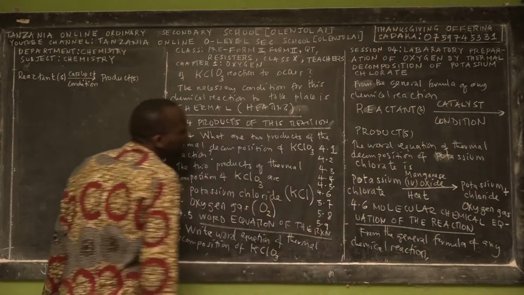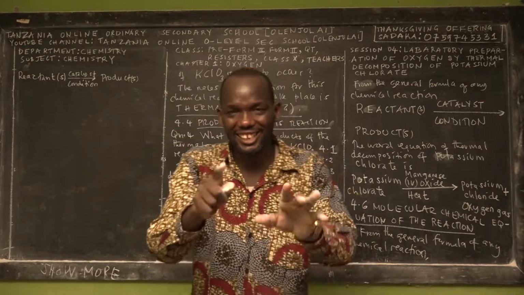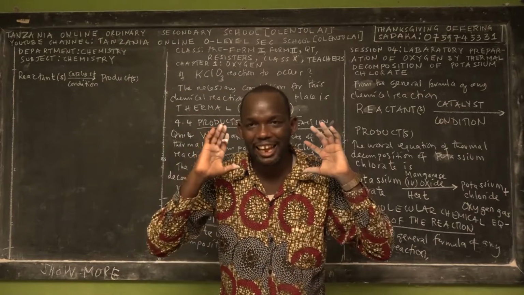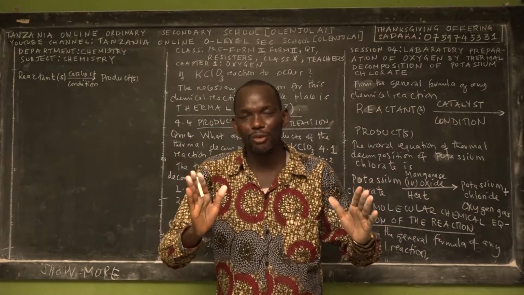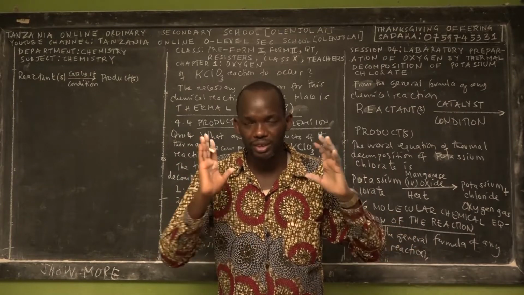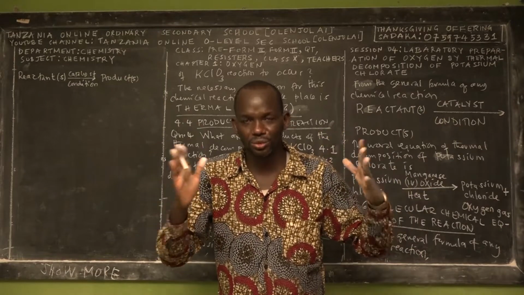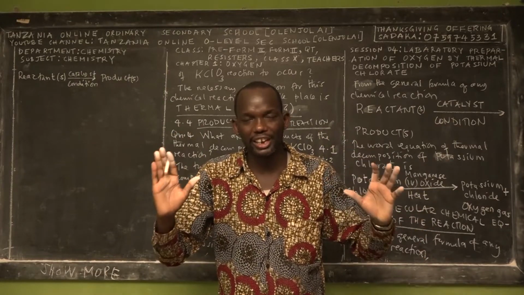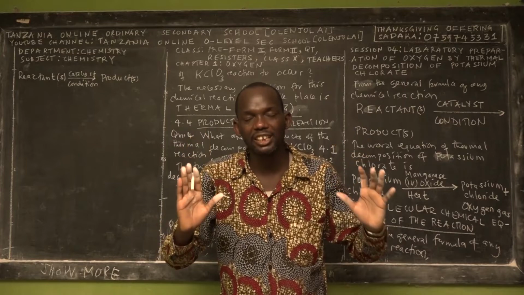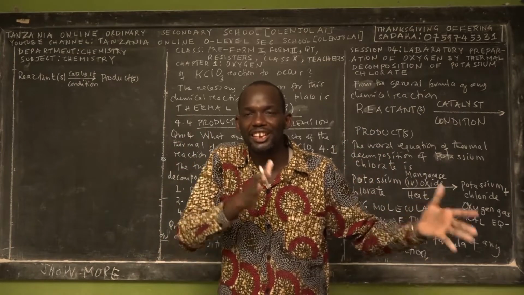What is the molecular formula of potassium chlorate? It is very simple. Stop writing, my dear students. Let us write the molecular formula, which is the most challenging chemical formula for beginners of pre-Form 2, Form 2, QT, repeaters, and even some teachers who teach chemistry. It's a little bit challenging because you have to think differently, and sometimes you have to use some concepts which you didn't cover yet.